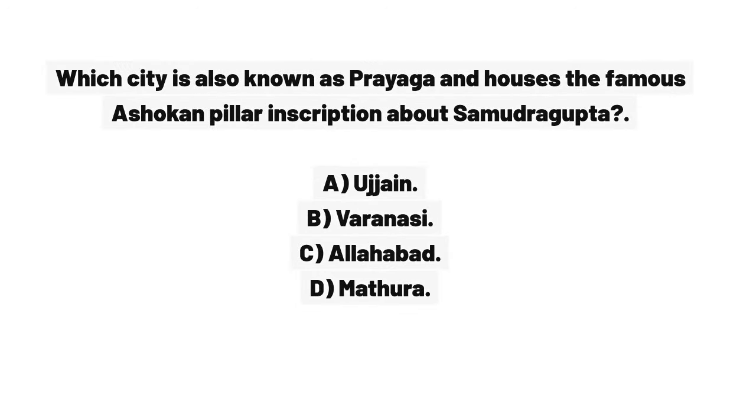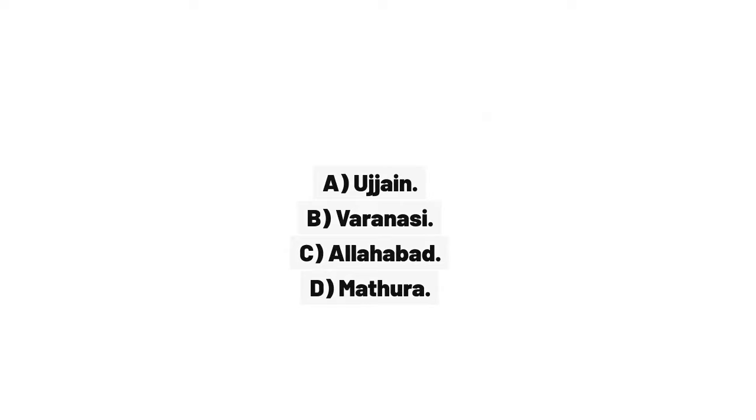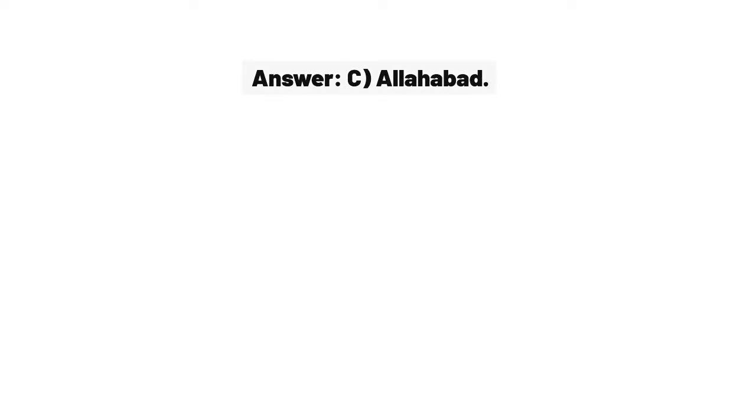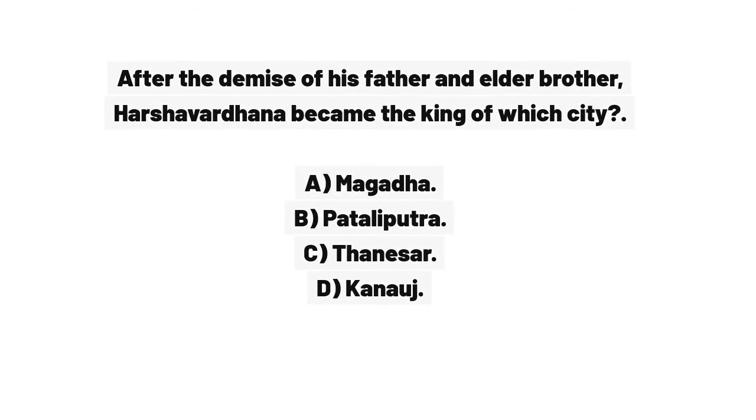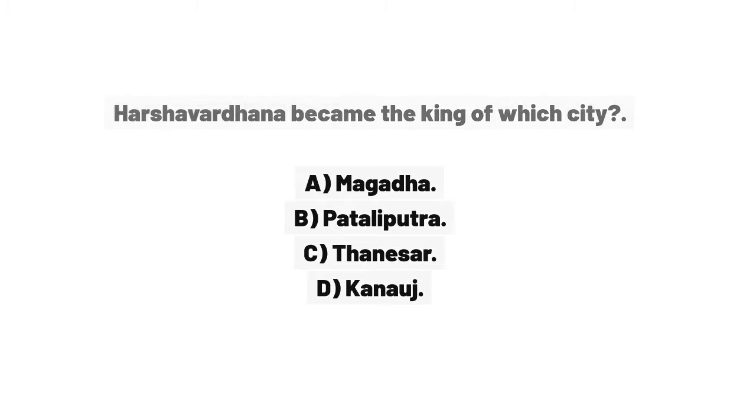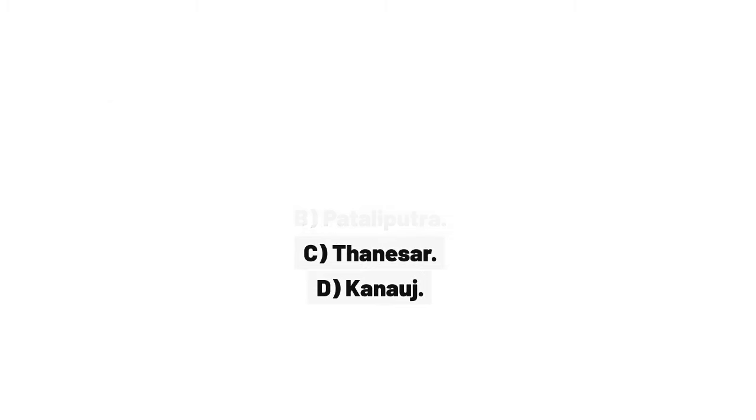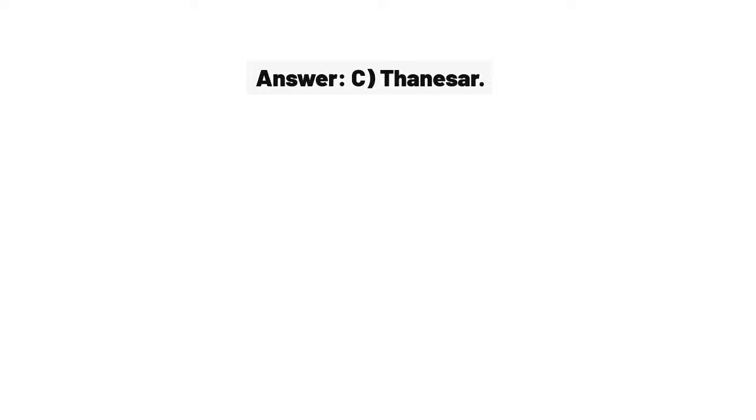Map-based questions. Which city is also known as Prayaga and houses the famous Ashokan pillar inscription about Samudragupta? A. Ujjain. B. Varanasi. C. Allahabad. D. Mathura. Answer. C. Allahabad. After the demise of his father and elder brother, Harshavardhana became the king of which city? A. Magadha. B. Pataliputra. C. Thanesar. D. Kannauj. Answer. C.